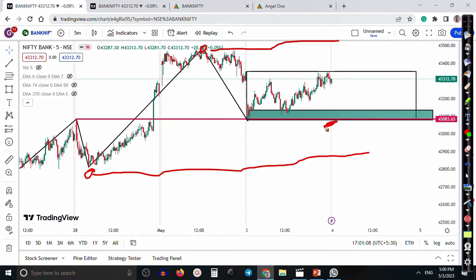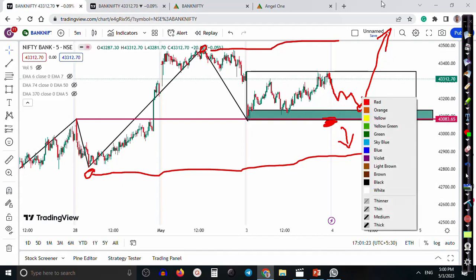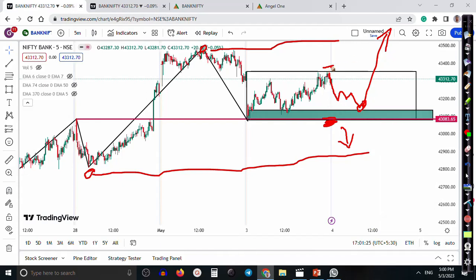But if price breaks this level, I am a little bit interested, so I will reduce my lot size toward the downside. But if price stays like that and I get some opportunity, I'll increase my lot size. And once it breaks this structure, I will definitely buy aggressively.